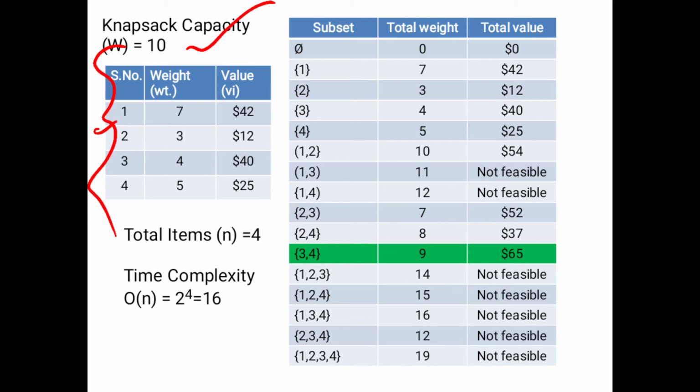Then we use subsets to find the subsets. This is the subset, total weight, then total value. First the knapsack bag is empty, represented as phi. What is the weight of the empty bag? 0. What is the value of the empty bag?